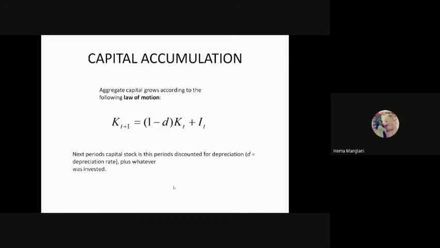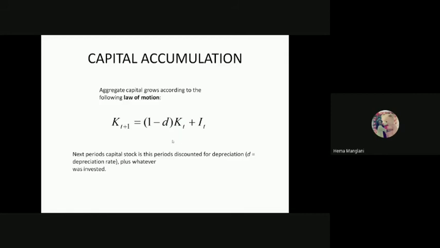Now we'll talk about capital accumulation, which is the main part of this theory. Aggregate capital grows according to the following law of motion. What is our law of motion? Capital accumulation: KT is your present capital stock, but if you want the increment in this capital stock, it gives you 1 minus D, which is the fraction of this KT, plus IT. D is the depreciation, so depreciation has to be reduced. In the net sense, capital growth will be accumulated with IT, your present investment.